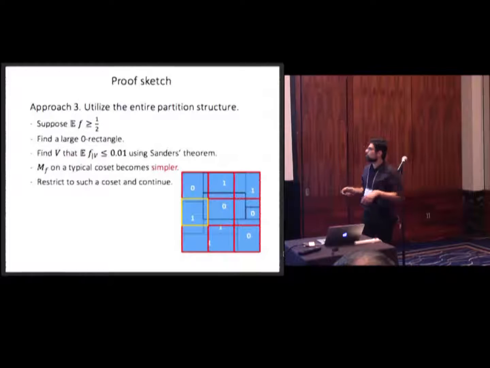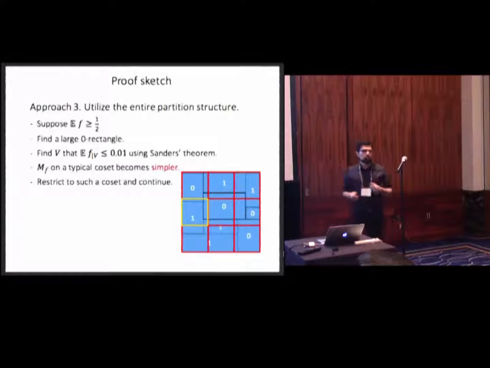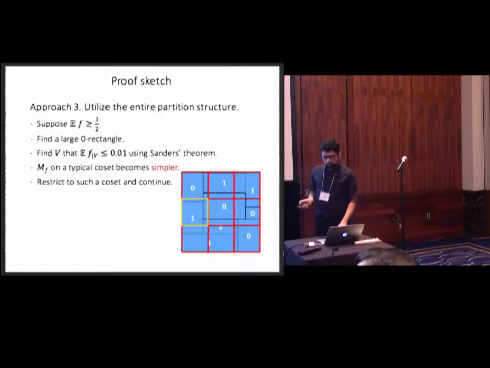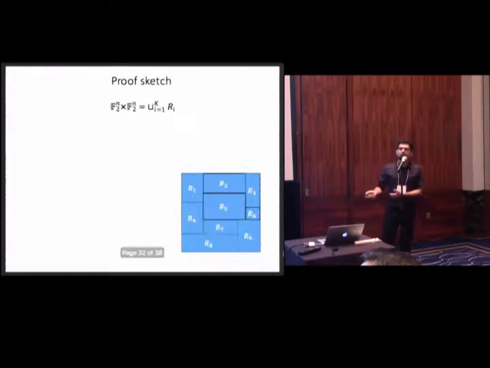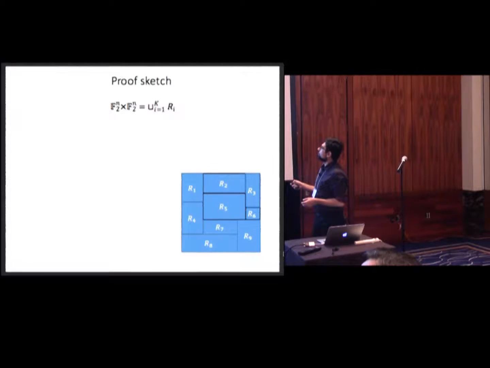Suppose it became simpler for some notion of simplicity, and we just continue until it's so simple that it's constant. All I should explain now is what I mean by simple and how you get a simpler coset.